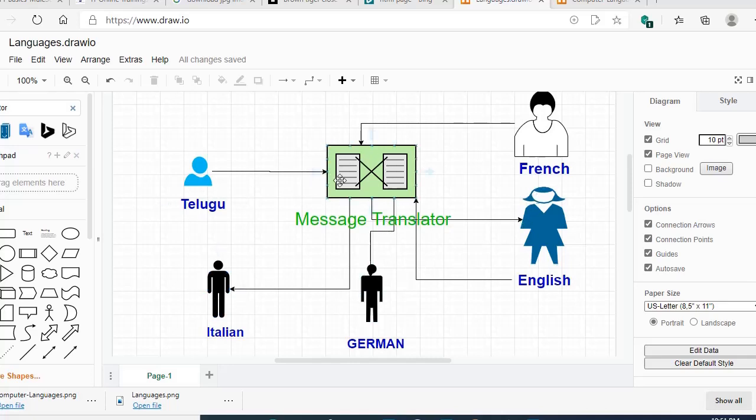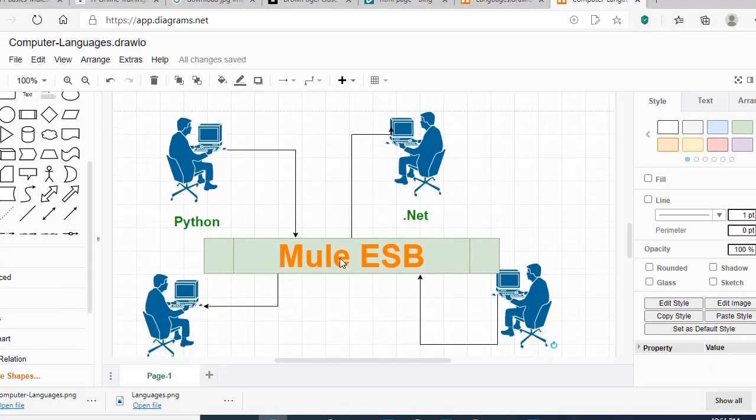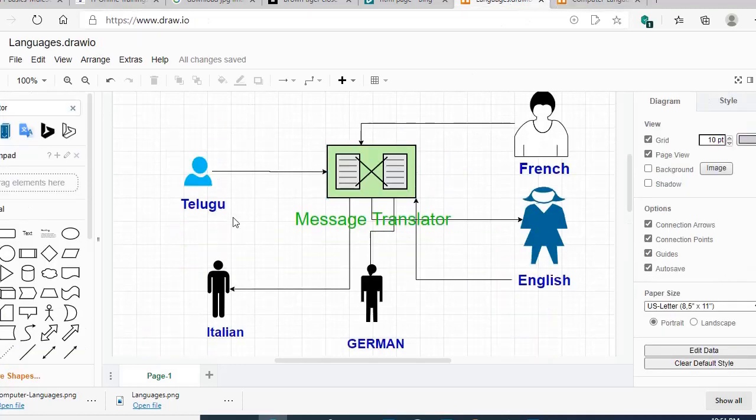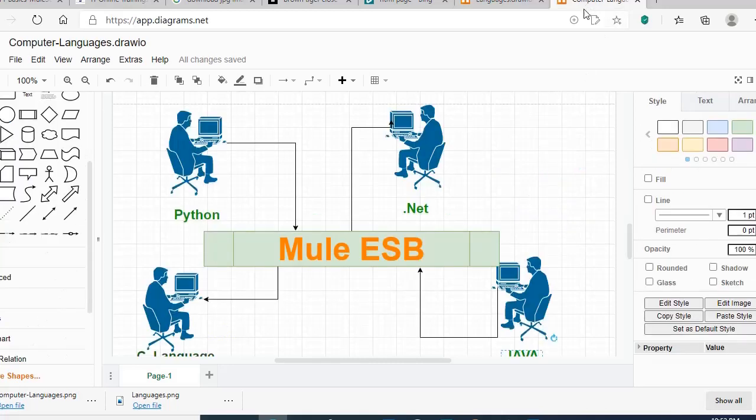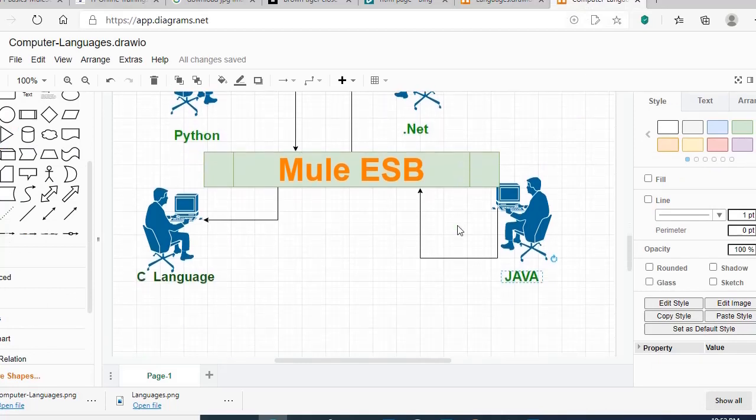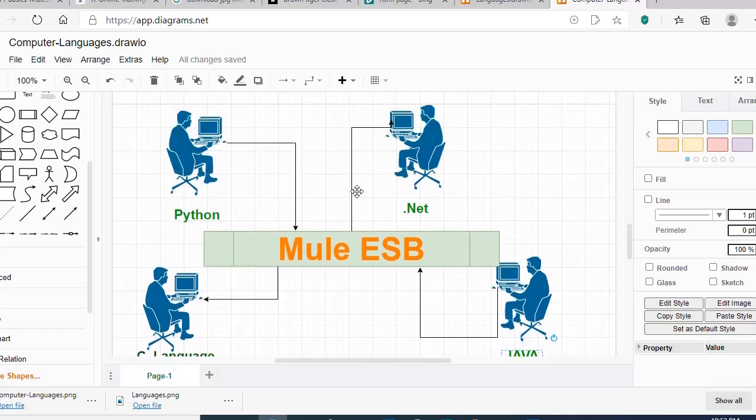Now we can use the help of Google Translator to communicate in any other language with any other person all over the country. How will programming languages do this? See, our languages are Telugu, Italian, German, French, or any other local languages like Tamil, Kannada. Likewise, what are the different computer languages? We have different computer languages: Python, .NET, C, Java. How will these computer languages communicate with each other?